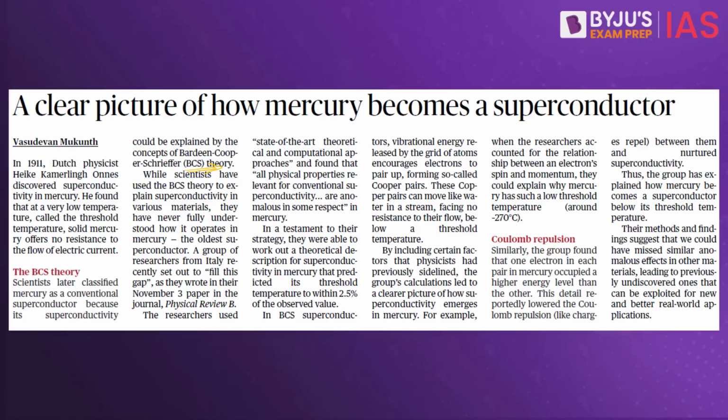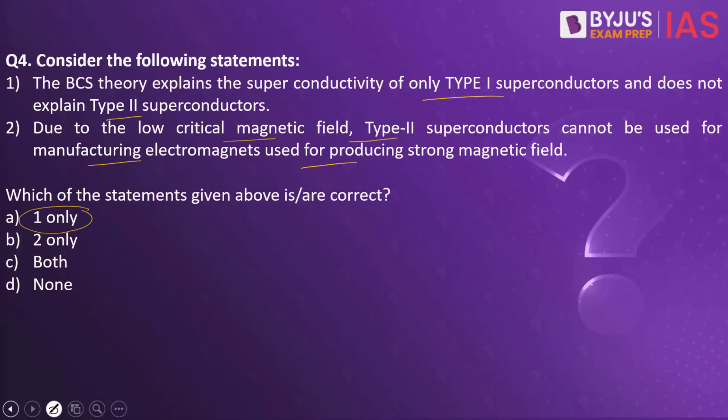So what is this BCS theory? This is one of the theories which basically explains the concept of superconductors. When we speak about superconductors, there are two types of superconductors. One is called type 1 superconductor. The other is called type 2 superconductor. When it comes to the BCS theory, yes, it is able to explain only the features of type 1 superconductors and does not explain type 2 superconductors.